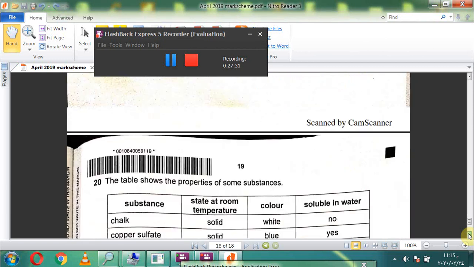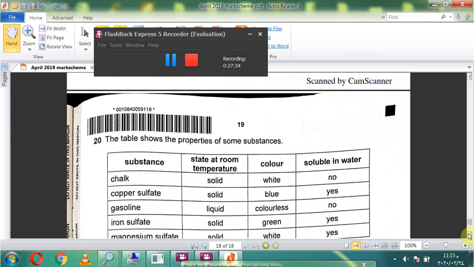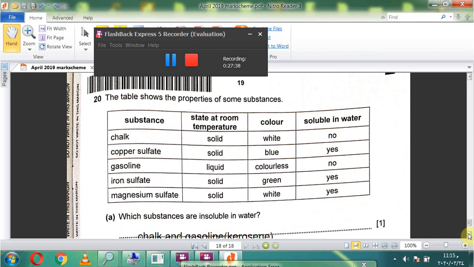Last one, question number 20. The table shows the properties of some substances: chalk, copper sulfate, gasoline, iron sulfate, magnesium sulfate. Here are state at room temperature, color, and soluble in water. Which substances are insoluble in water?